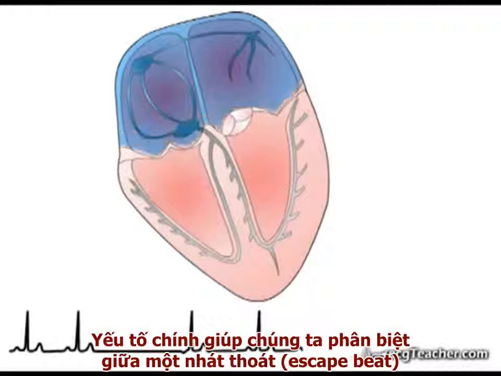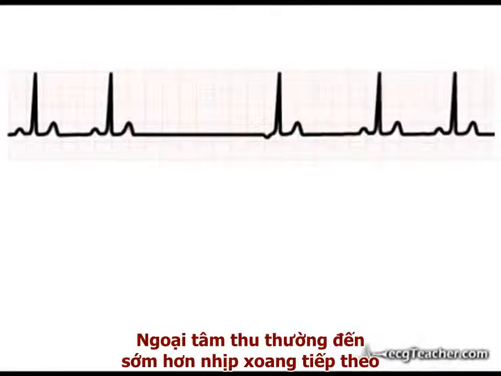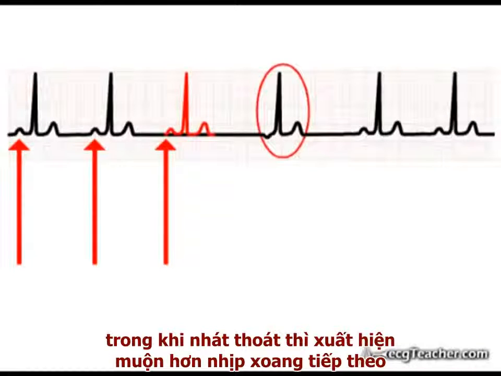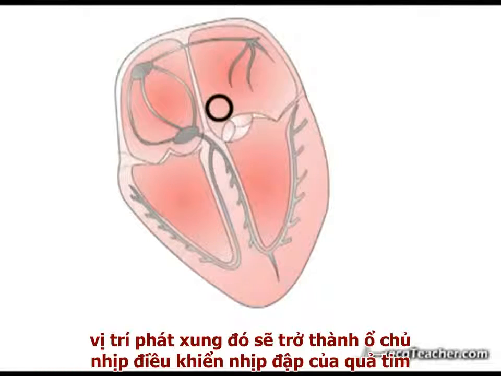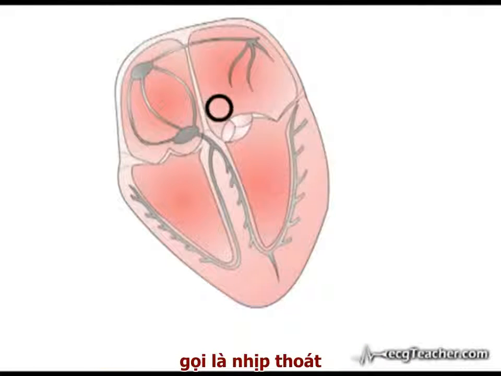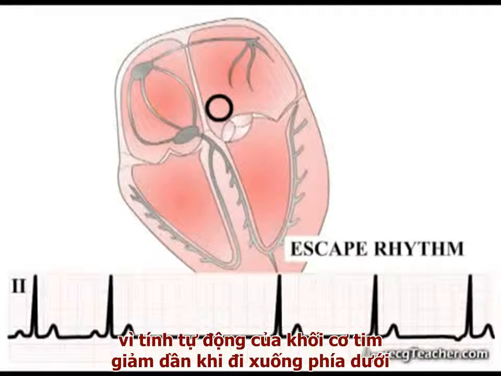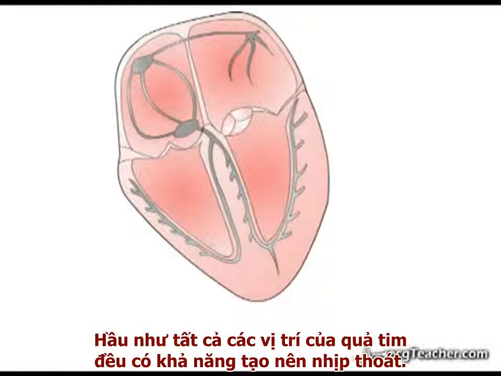The key factor in distinguishing an escape beat from a premature ectopic is its timing. Premature ectopics occur earlier than the next expected sinus beat, while escape beats occur later than the next expected sinus beat. If the SA node does not recover, the ectopic site may take over as cardiac pacemaker, generating an escape rhythm. However, as the automaticity of cardiac tissue declines on moving away from the SA node, the heart rate generated tends to be lower than sinus rhythm. Virtually any part of the heart can generate an escape rhythm.